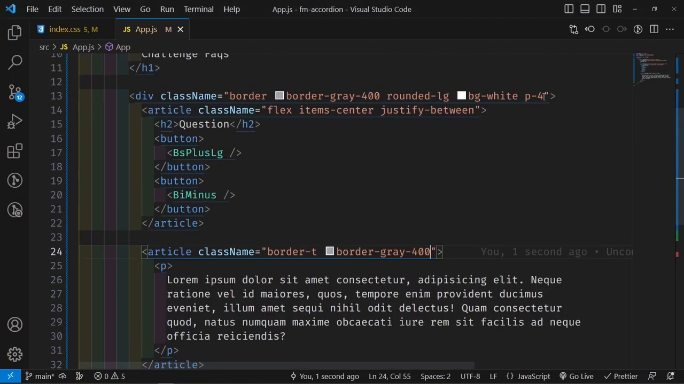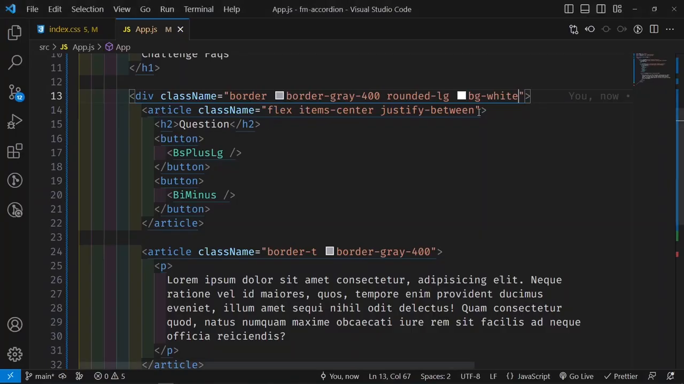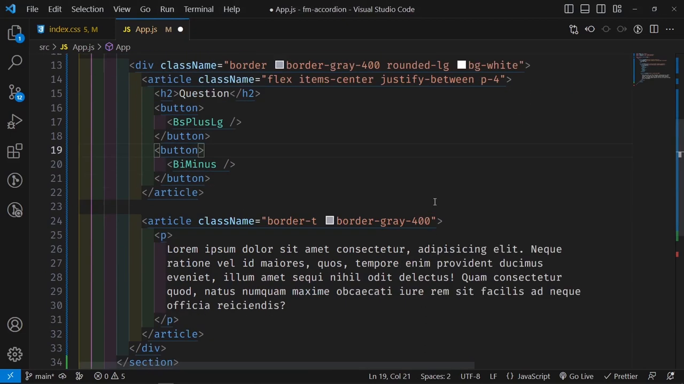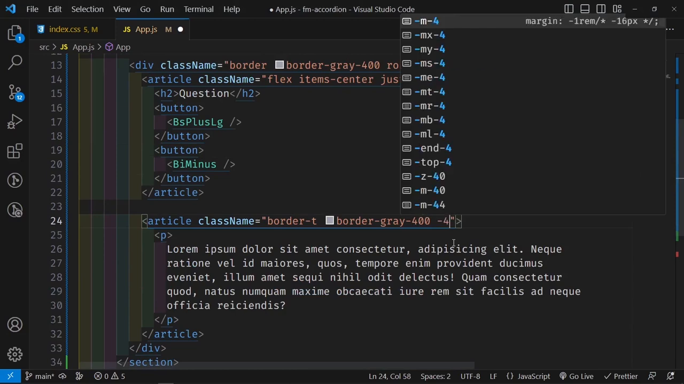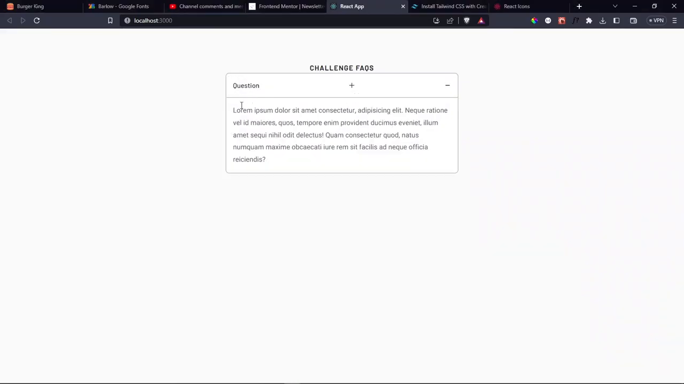That is because of this padding all around of 4. So we can remove it from here, and then now we can place it on the individual articles. So padding all around of 4 here, and then on the second article, padding all around of 4, which is going to push the question inside, and then this one also inside. So this is much better.